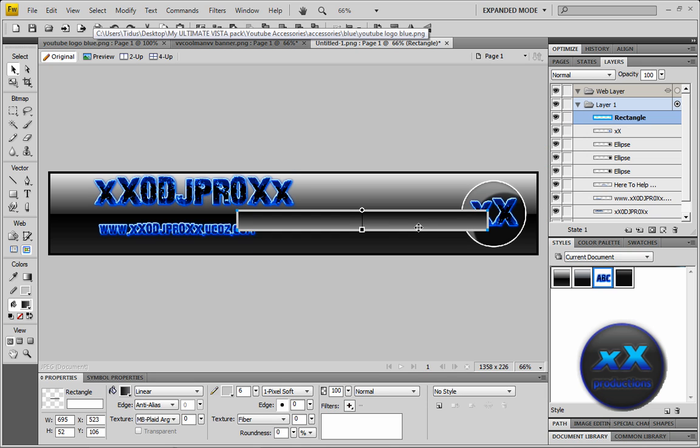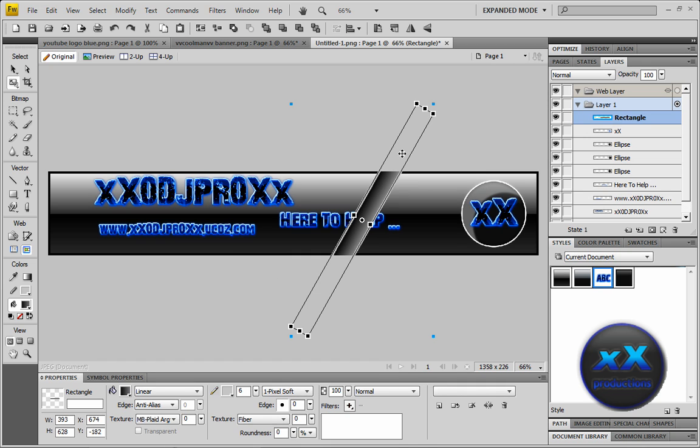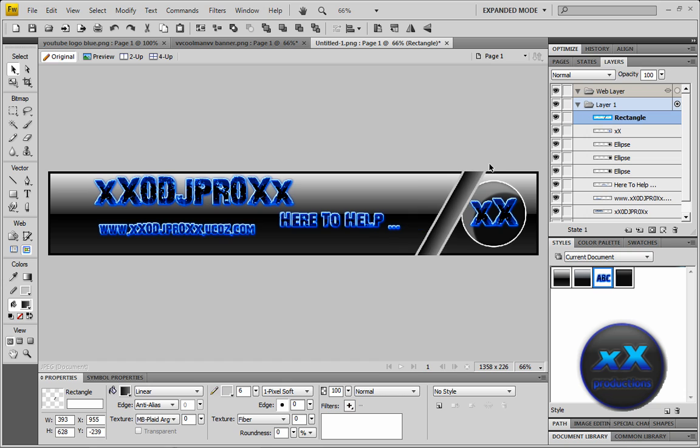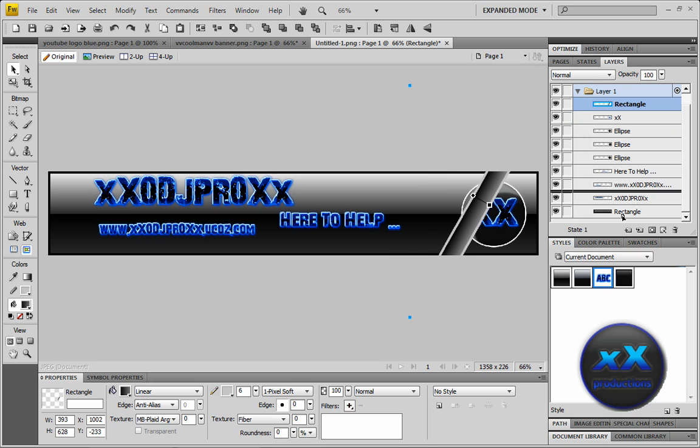Then I'm going to hit Control T to transform it, and then just hold Shift and drag it around like that. And place this at the back, behind the text. Copy it, paste, and just drag it to the other side.